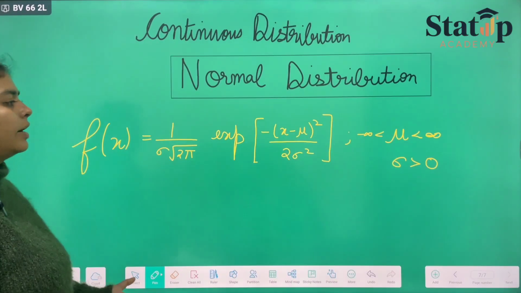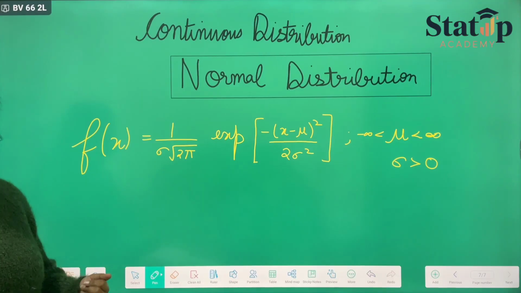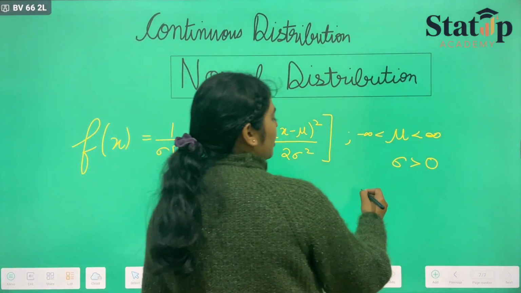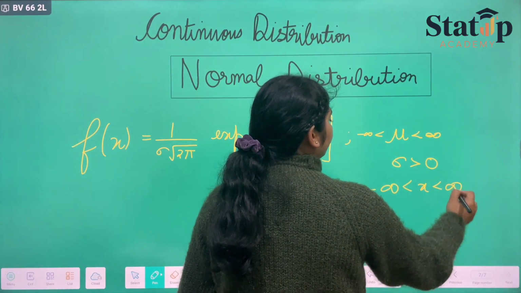This is how we define the PDF of the normal distribution, which is continuous, where x is a continuous random variable, and x also lies between minus infinity and infinity.